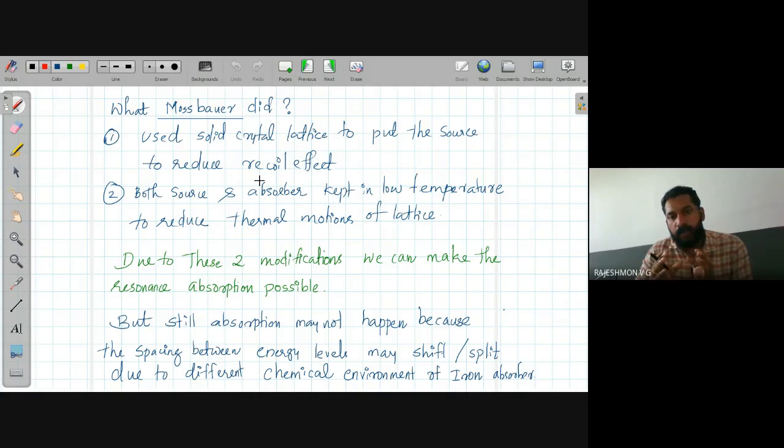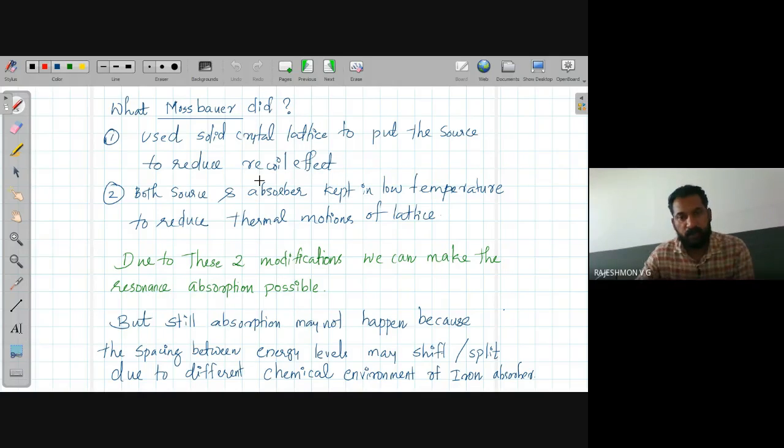Then the total mass of that lattice will be very high. That will reduce the recoil velocity. That is the same as the case of a gun that is kept on the shoulder to reduce the recoil effect. So, in order to increase the mass, you put the source in a solid crystal lattice.